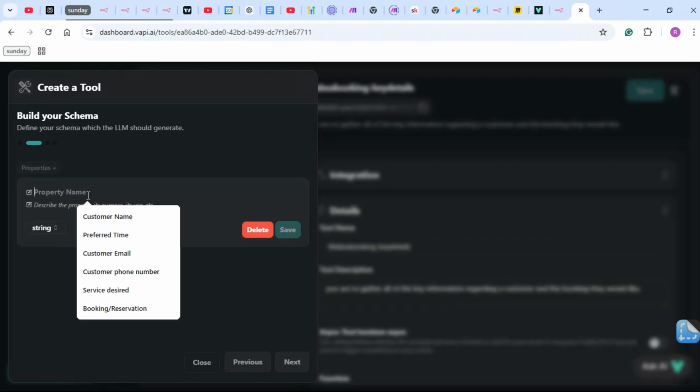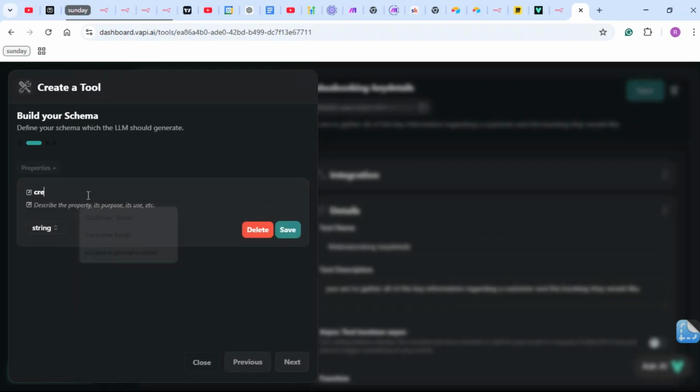So you're going to give it a proper name. I'm just going to give it createReservation. There's a thing about us developers where we have the capital R and the starting small. It's really important how you name this, because we are going to reference this specific name with the case sensitive syntax, the small c and the capital R. Important to keep note of that.